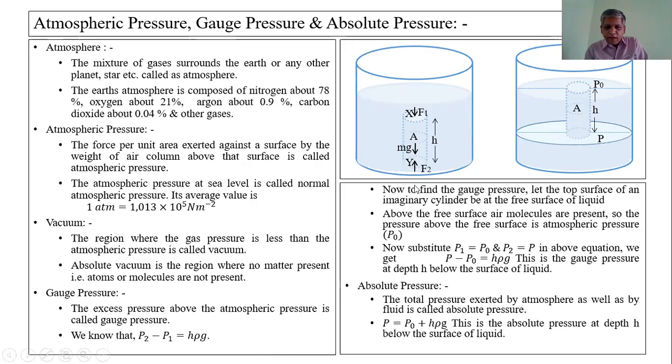Now, if this imaginary cylinder moves vertically up in such a way that its upper surface becomes the free surface of the liquid inside the container, at that time the relation between the pressure at the depth h below the free surface and the pressure at the free surface can be obtained by using the equation P2 minus P1 is equal to h rho g.